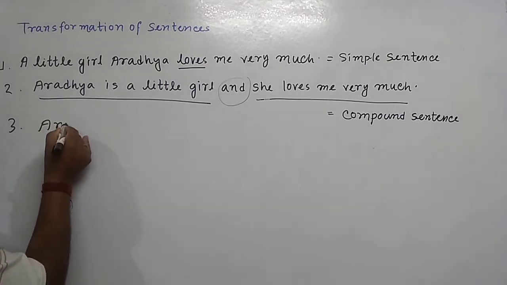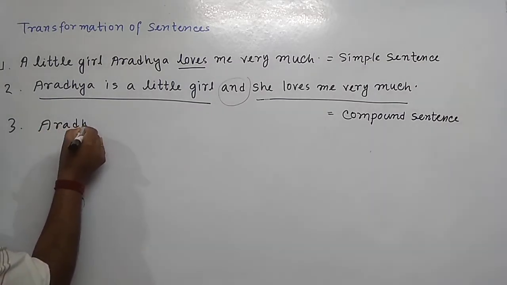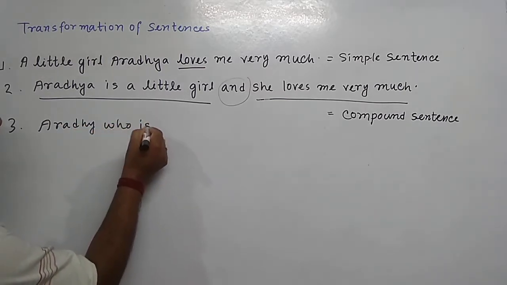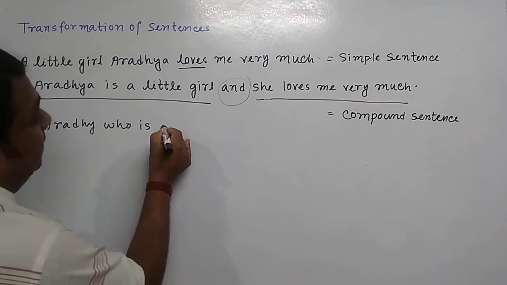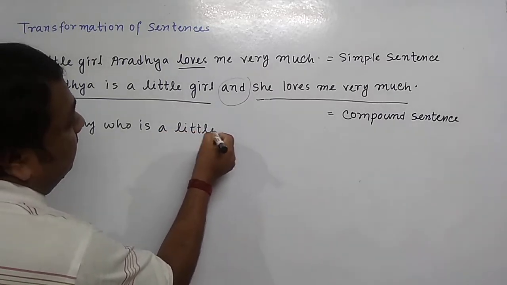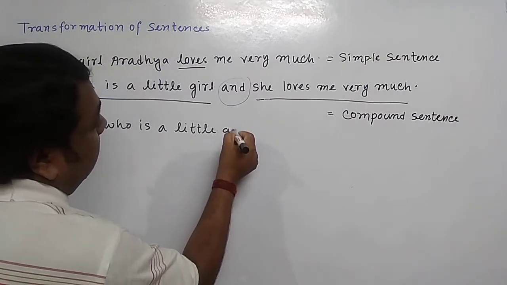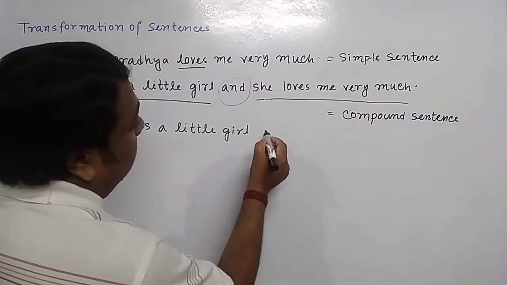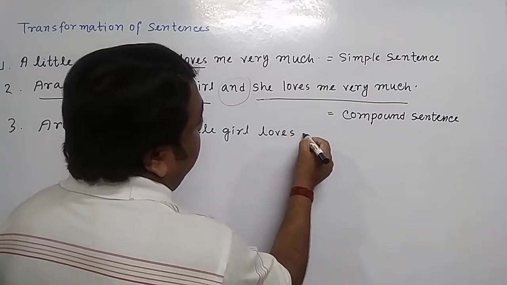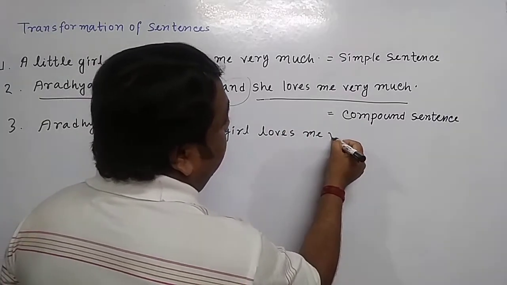Aradha, who is a little girl, loves me very much.